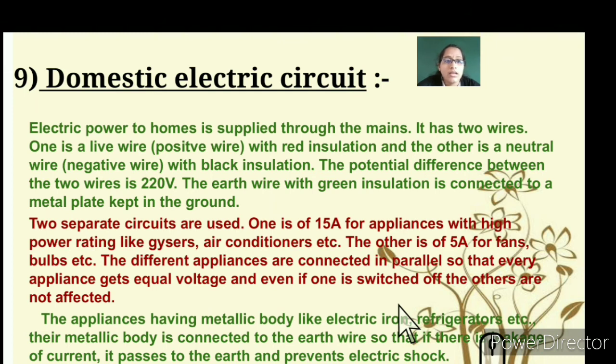So you can see that these different appliances can be connected in parallel. This parallel and series will be seen in the topic electricity, so that every appliance gets equal voltage, there is no shortage of electricity, and even if one is switched off, the others will not be affected.